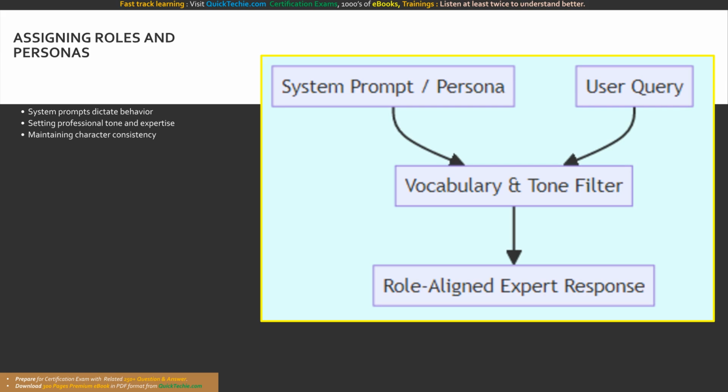Notice how the persona alters the logic. The system prompt establishes a robust vocabulary and tone filter. When the user query arrives, it passes through this cognitive filter, resulting in a strictly role-aligned expert response.